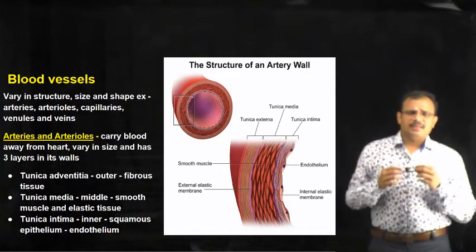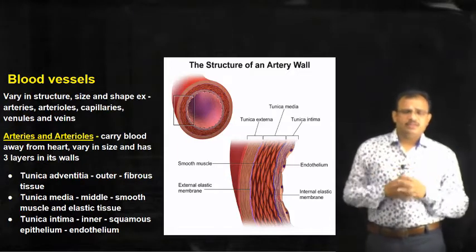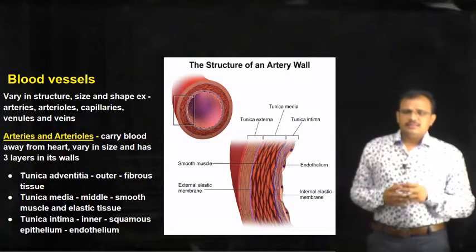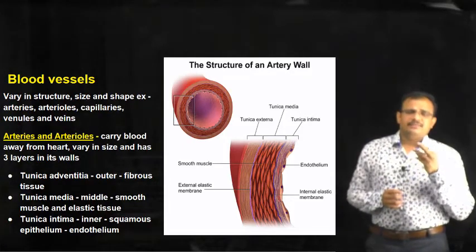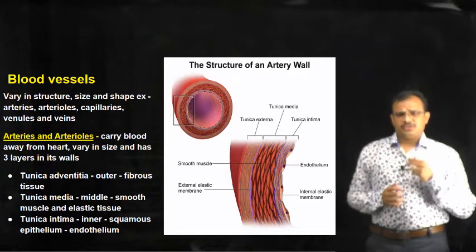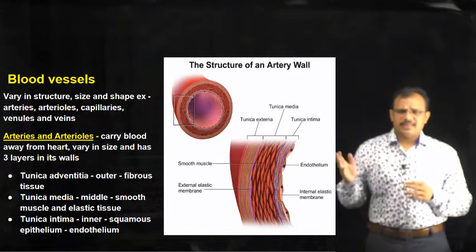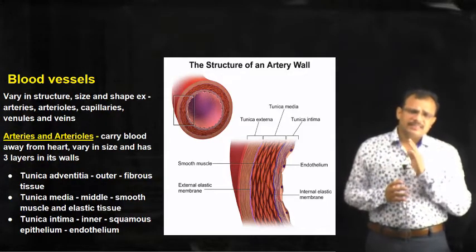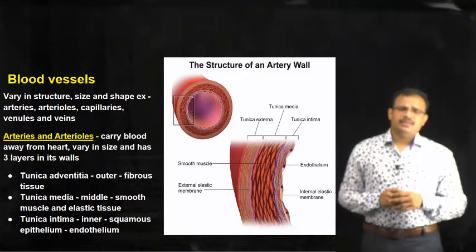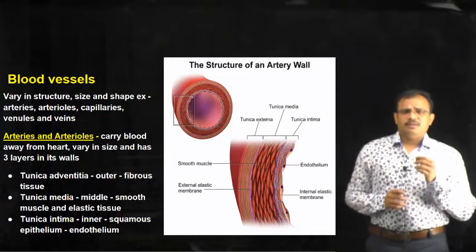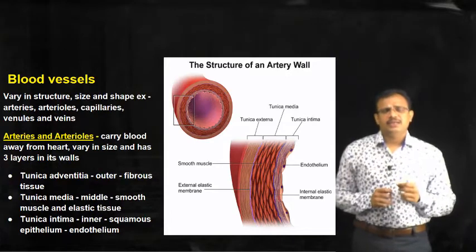They vary in size, and generally they have 3 layers in their wall. As you can see in the diagram, when the artery is dissected, you can find 3 different layers. The 3 different layers are tunica adventitia, tunica media and tunica intima.